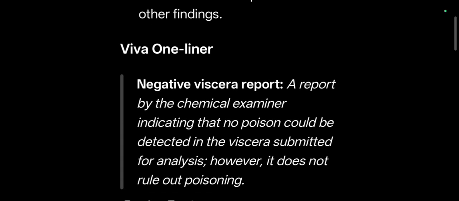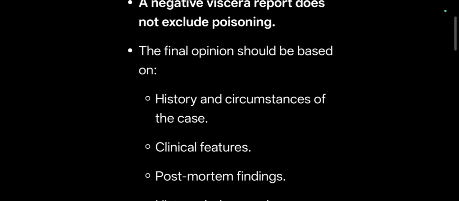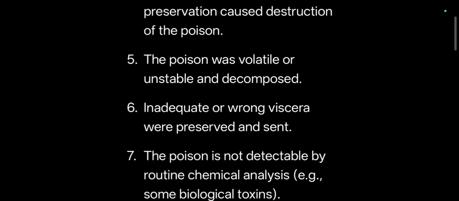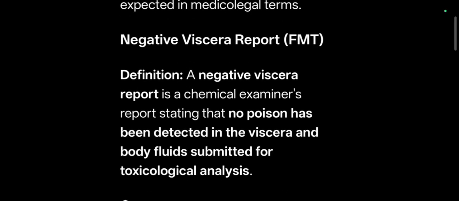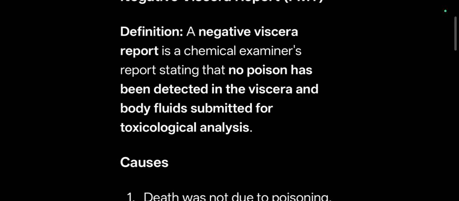So in one liner, what can we say? Negative viscera report, a report by the chemical examiner indicating no poison could be detected in the viscera submitted for analysis. However, it does not rule out poisoning. This is very important point. Negative viscera report does not rule out poisoning. So yes, this was about the causes, medico-legal aspects, importance, and your definition of negative viscera report for chemical analysis. It states that no poison has been detected in the viscera and the body fluids.